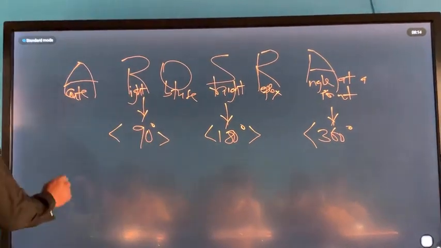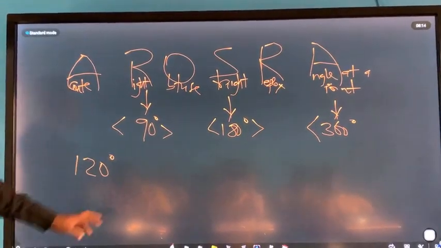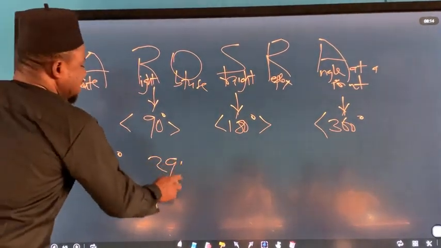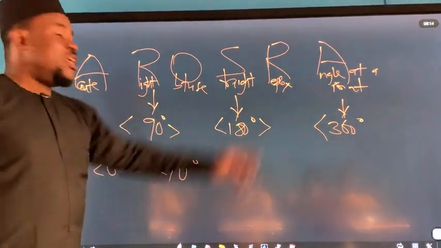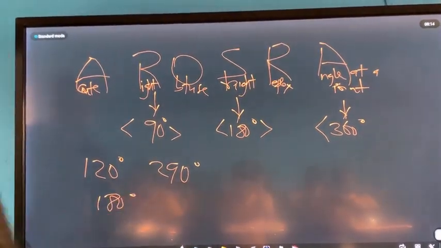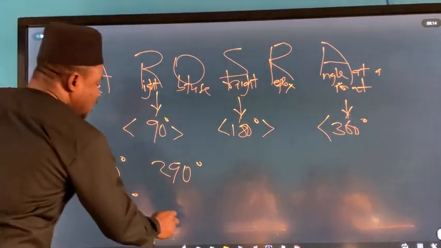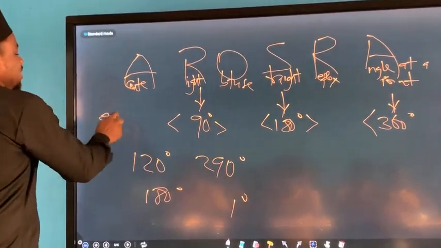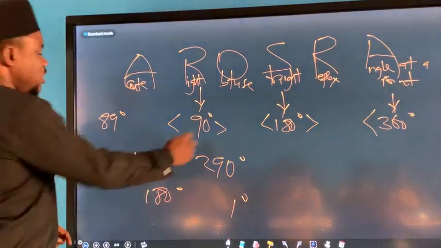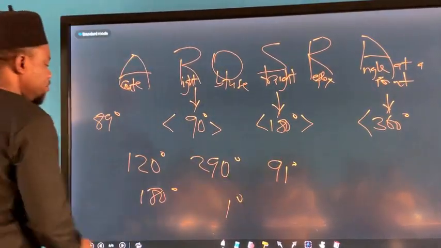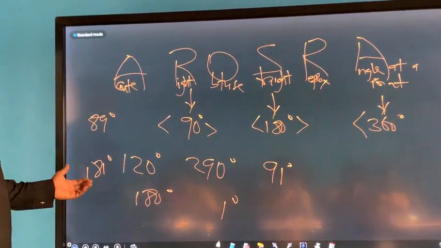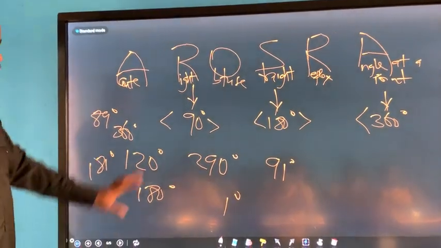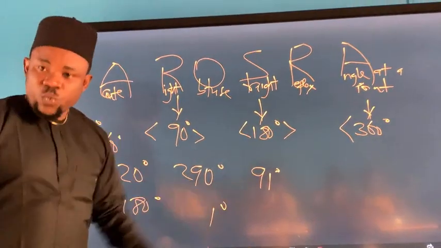So if I tell you that the angle is 120, where will it fall? Obtuse, right? If I tell you that the angle is 290, where will it fall then? Reflex. If the angle is 180 degrees, what is that? Straight line. If the angle is 1 degree, where would that be? Acute. It's less than 90. If it's 89 degrees, where would it be? Acute. If it's 91 degrees, what will it be? 181 degrees, what will it be? Yes. Do you understand? If it's 360 degrees, it's an angle about a point. Now, foundation has been laid. We can start building.